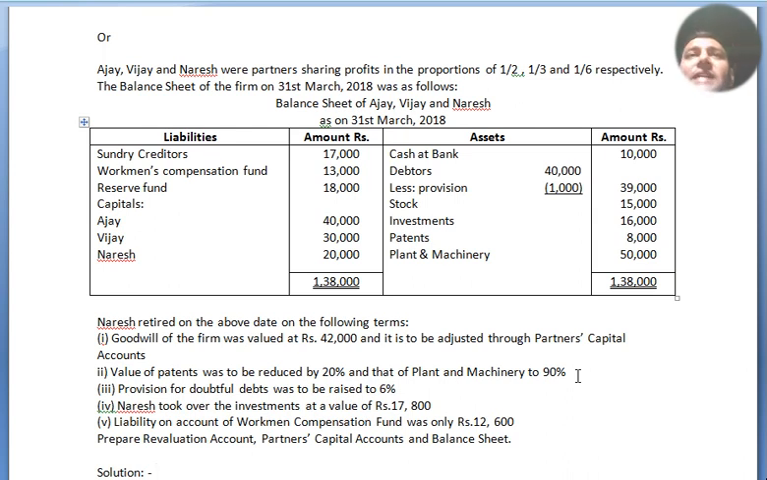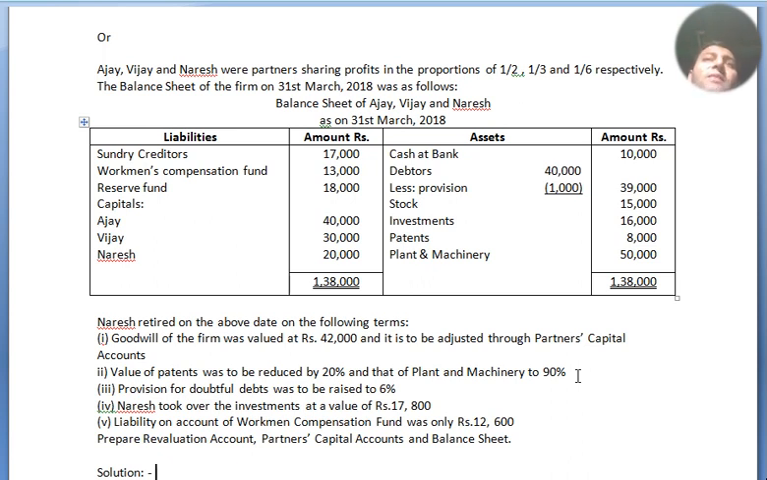Let's close it and move to our terms and conditions. Naresh retired on the above date on the following terms. Goodwill of the firm was valued at rupees 42,000 and is to be adjusted through partners' capital accounts. Point number 2, the value of patents was to be reduced by 20% and that of plant and machinery to 90%. Provision for doubtful debts was to be raised to 6%.